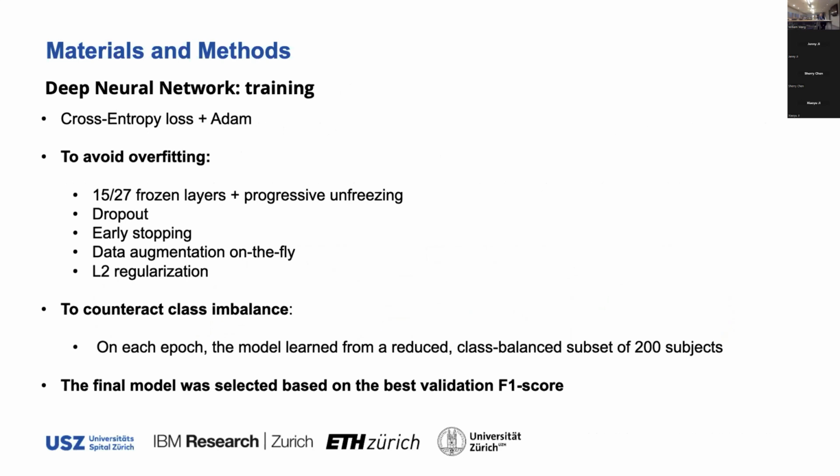So some training specifications, we used cross entropy loss with Adam optimizer. To avoid overfitting, we implemented several things. So first, we didn't fine-tune the whole pre-trained encoder. We froze some layers, 15 from 27, and then we progressively unfroze those layers as training went on. We employed dropout between the fully connected layers, also early stopping. When the validation F1 score didn't improve in 50 epochs, we stopped training.